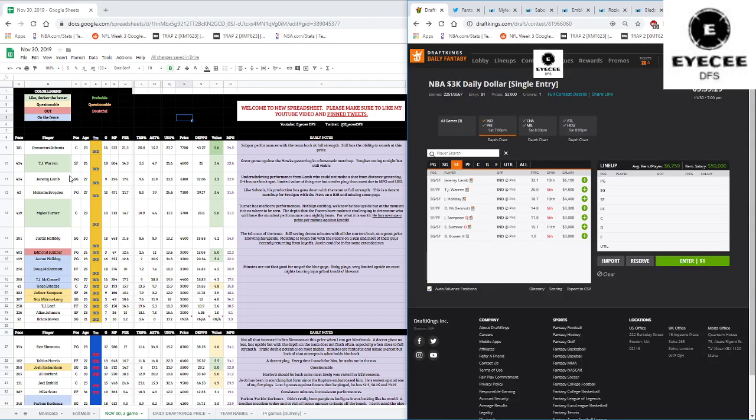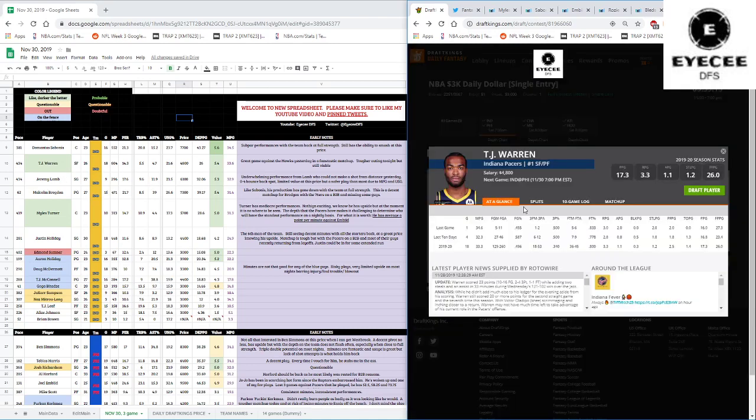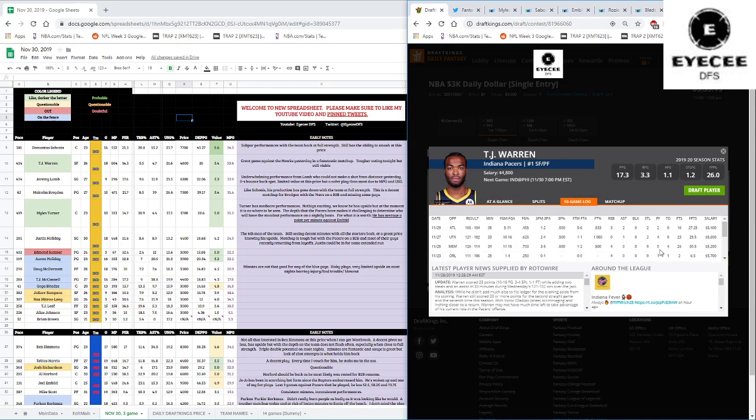He's a little bit risky because he does tend to disappear when he's not needed. But this is a tough matchup. They're going to need him, and he's going to be used a lot throughout the season. His minutes have been fantastic. His usage rate has been good. And in the last few games with these guys back, he's still been doing what he's been doing the past 10 games. So it's not much of a risk here. I pretty much like TJ Warren here.